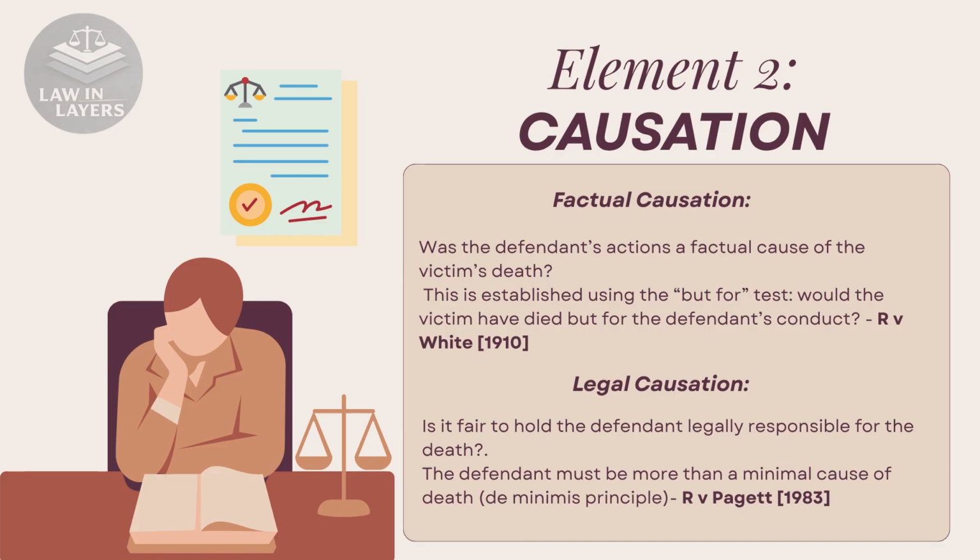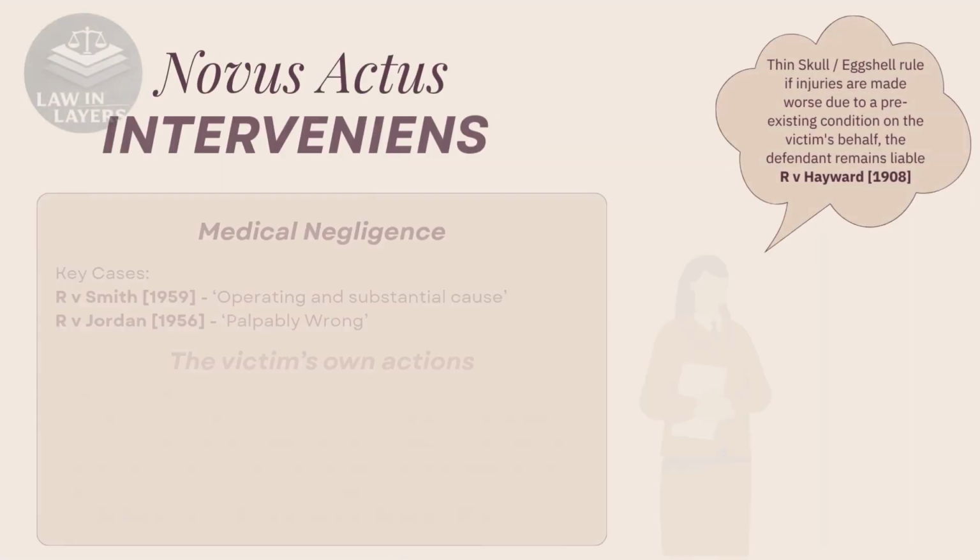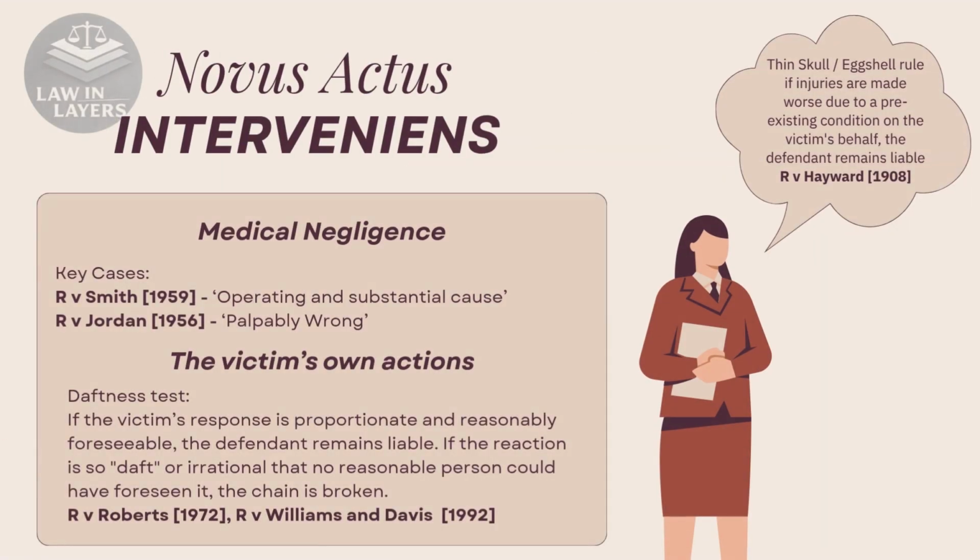In the case of Pagett, the defendant used his girlfriend as a human shield during a shootout with police, and she was killed by police gunfire. He was still held liable because his actions were an operative and significant cause of her death. It must be considered in any scenario whether the chain of causation has been broken by a novus actus interveniens, also known as a new intervening act.